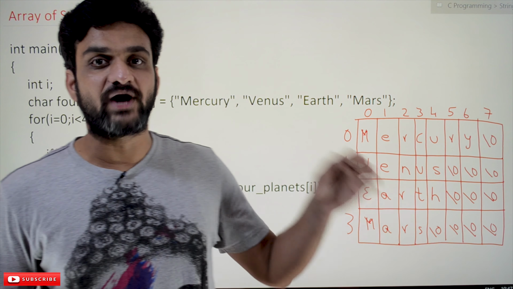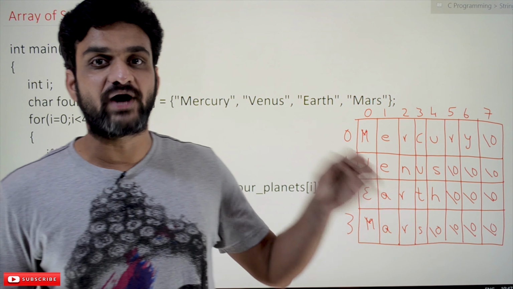In the same way, if we want to assign multiple strings in one single array, it is done by using a two-dimensional array. Whenever the initializations are made within the declarations, there is no need to mention the row part. This is the row and this is the columns. We are going to take a maximum of 7 characters. As we have said, a string should have an extra space to store the null character, so we have given 8. If the initialization of the strings is done within the declaration, there is no need to mention the rows. Just give the square brackets, and the next dimension decides the number of columns.